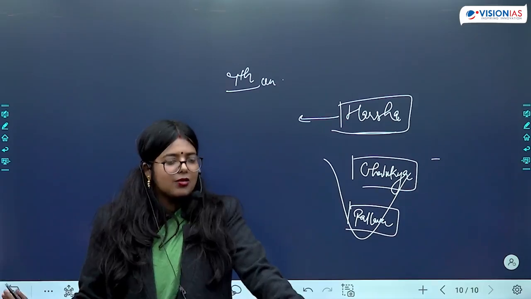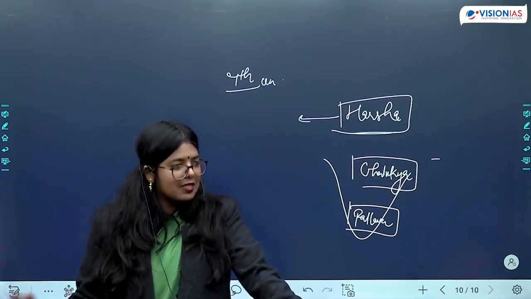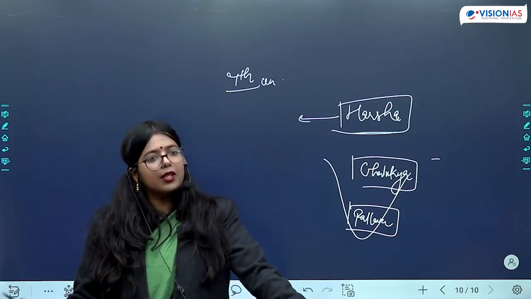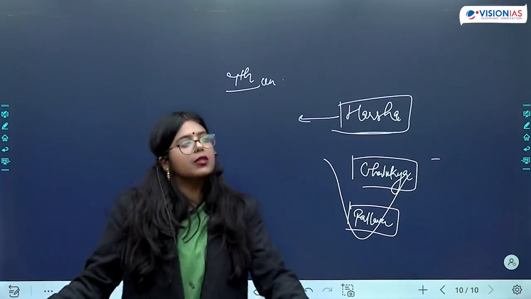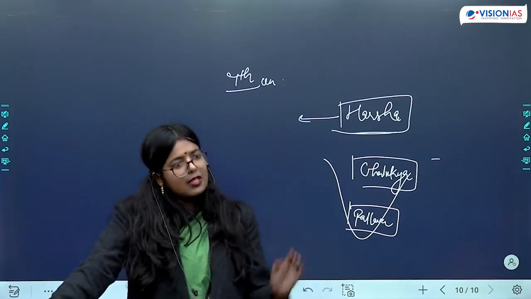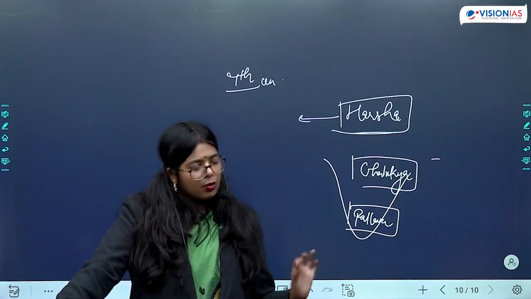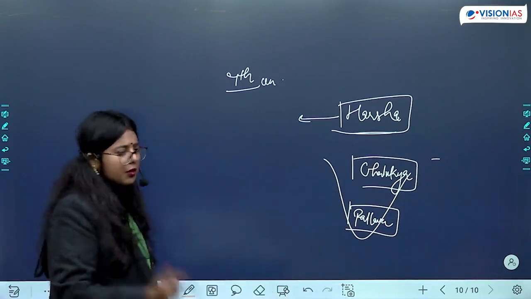Again, UPSC does not ask questions on these personalities. You should know about the important cultural developments. You should know about the important literary scholars if there are any. That is something that you should know about.